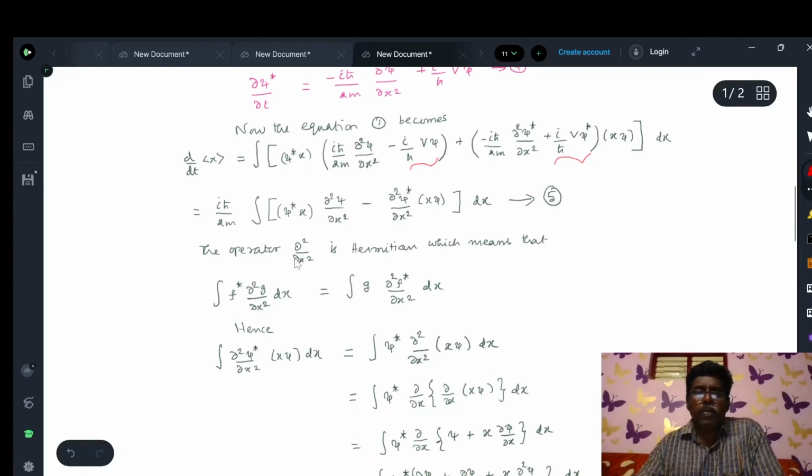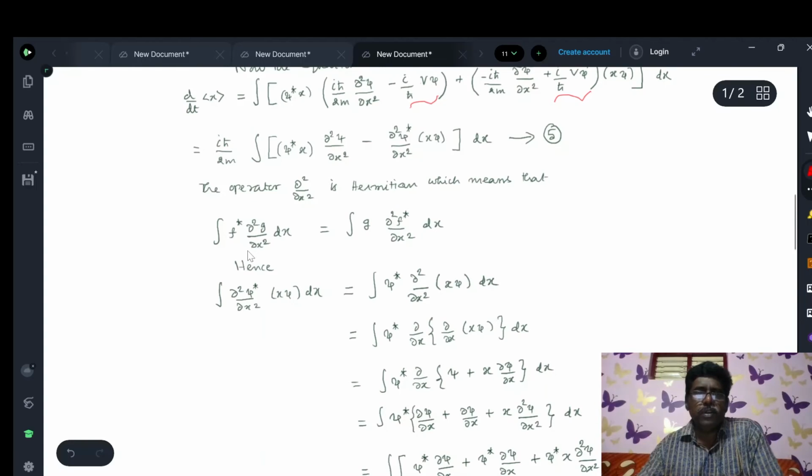Then the operator dou square by dou x square is Hermitian, which means that the operator dou square by dou x square is a Hermitian one. Therefore, it satisfies this condition: integral f star dou square g by dou x square dx equal to g into dou square f star by dou x square dx. This is the condition for Hermitian. If the operator dou square by dou x square is Hermitian, it should satisfy this condition. Consider an integral f star dou square by dou x square into g dx equal to, take this g, then g into dou square f star by dou x square into dx.